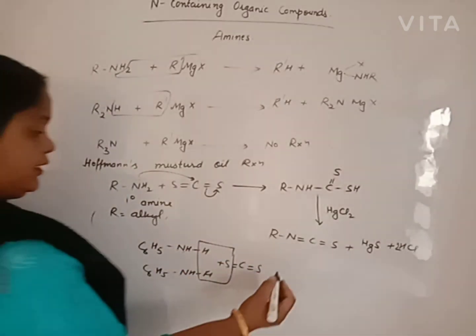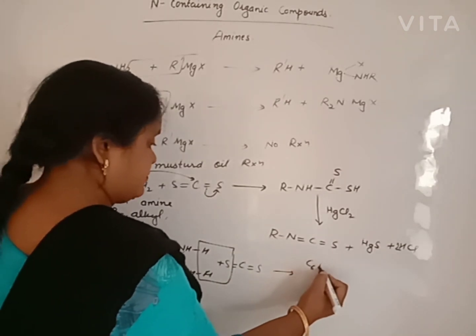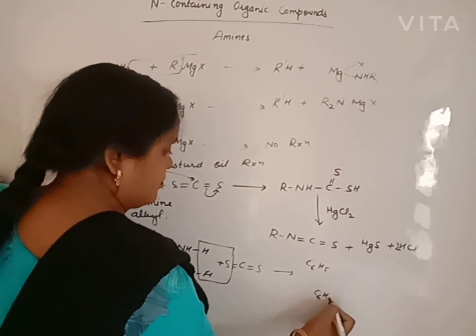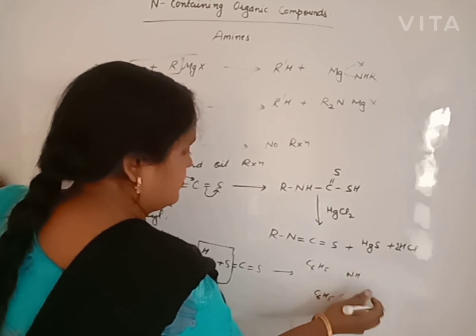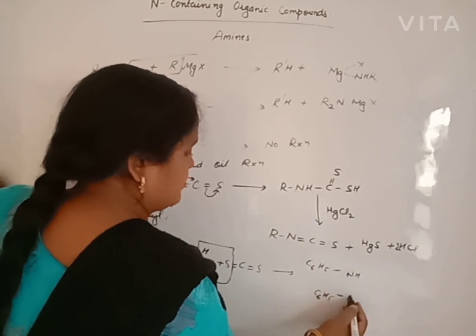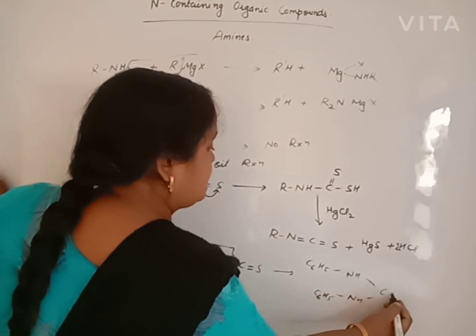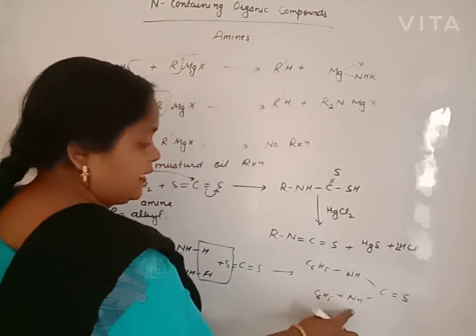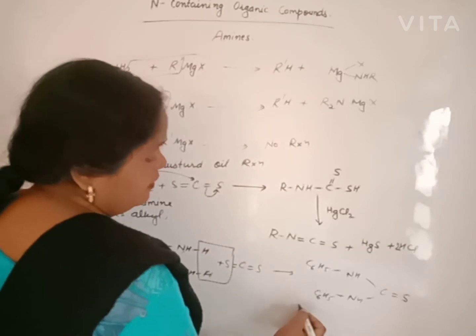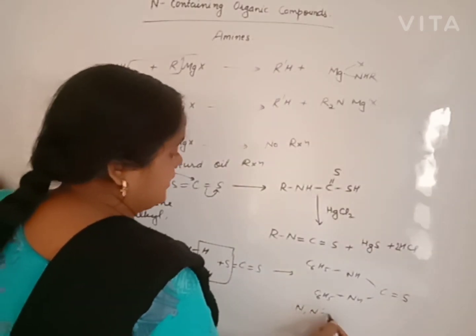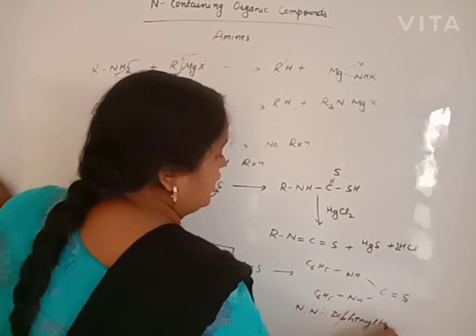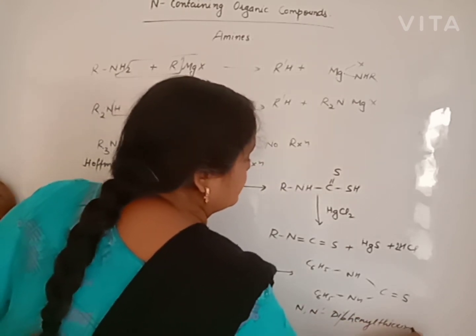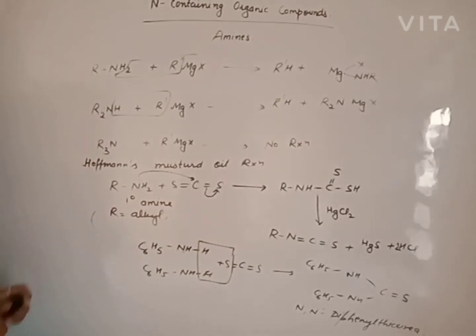Diphenyl thiourea will be obtained. Thiourea, and both the nitrogens are substituted by phenyl, N,N'-diphenyl thiourea is obtained.